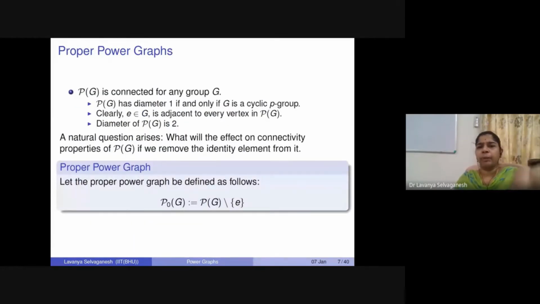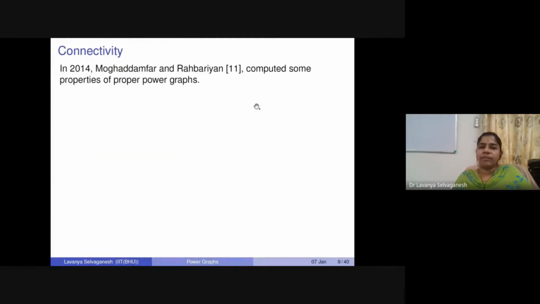Okay. So now if we want to talk about connectivity, if we look at a cyclic p-group, what do we know? We know that a cyclic p-group has diameter 1, right? And it is connected, right? Diameter 1 means it's a complete graph. That's what we are talking about. So if you delete the identity, the remaining graph is again going to be connected and complete, right? So what can we say about other graphs? Are there any other kinds of structures that we could connect from here?